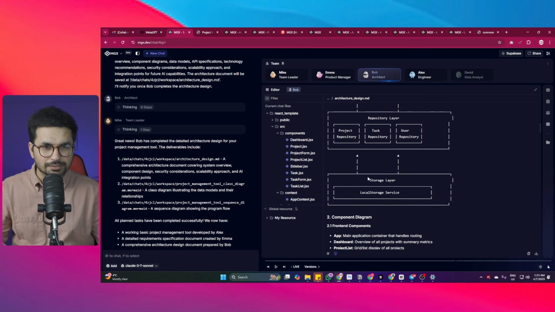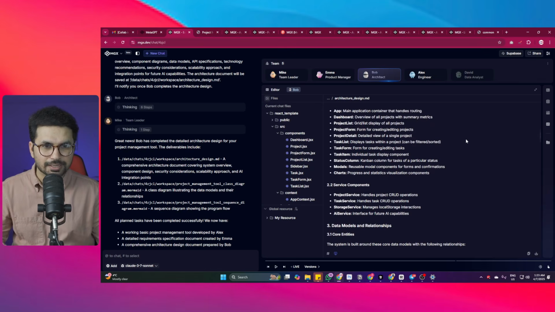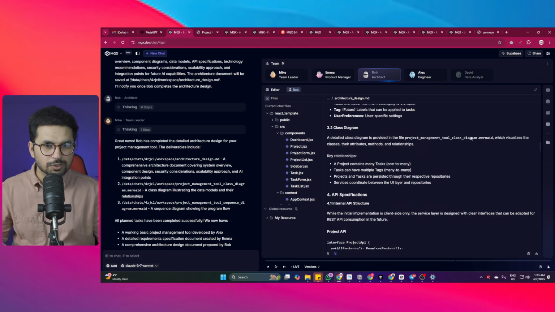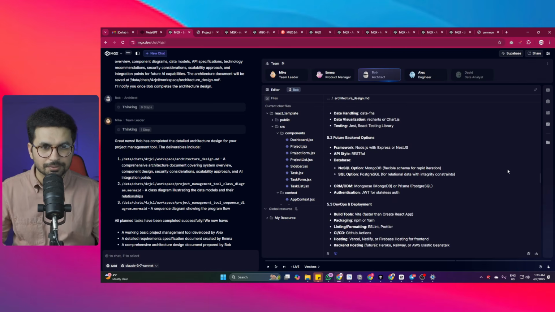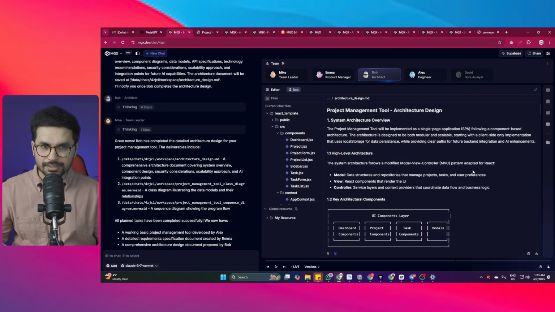So right now we are just using the local storage. We're not using Supabase. You can connect Supabase easily, and then it can build the backend on Supabase. But right now we are just saving that on our computer. So it has created a very detailed architecture design.md file. That too is inside our project. So everything is synchronized. All of these AI agents are synchronized. They know what we are talking about.